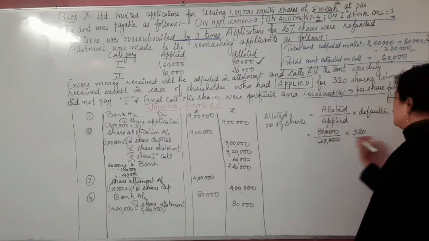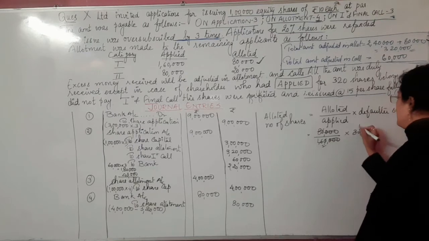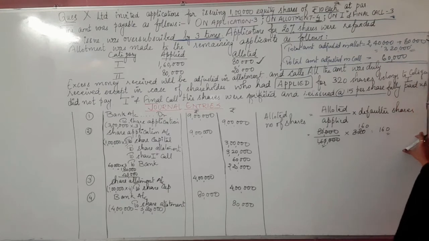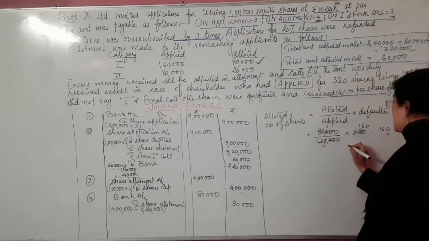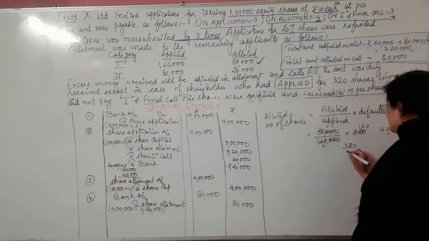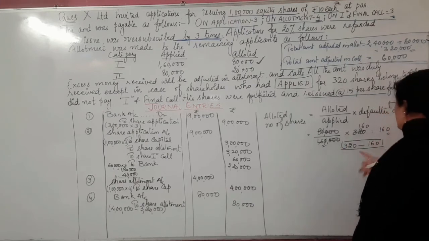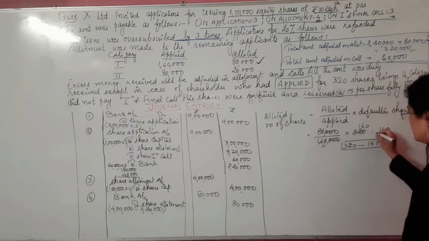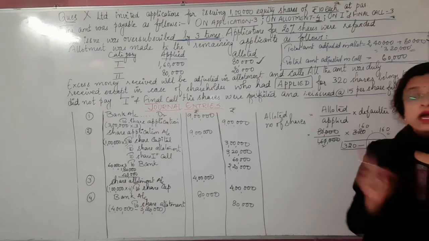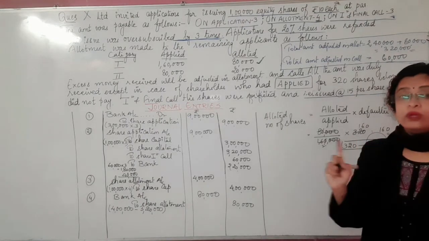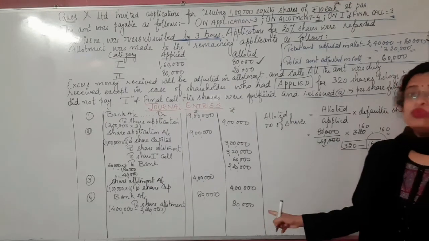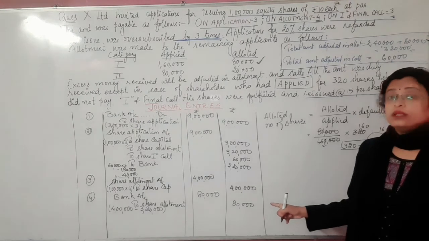So we will be getting 160. It means a shareholder has applied for 320 shares, but actually the company has allotted him only 160 shares. Hence we will be calculating the calls in arrears based upon these 160 shares, not the 320 shares. Remember, applied will never be used in the question while doing the journal entry. We will be using the allotment only.